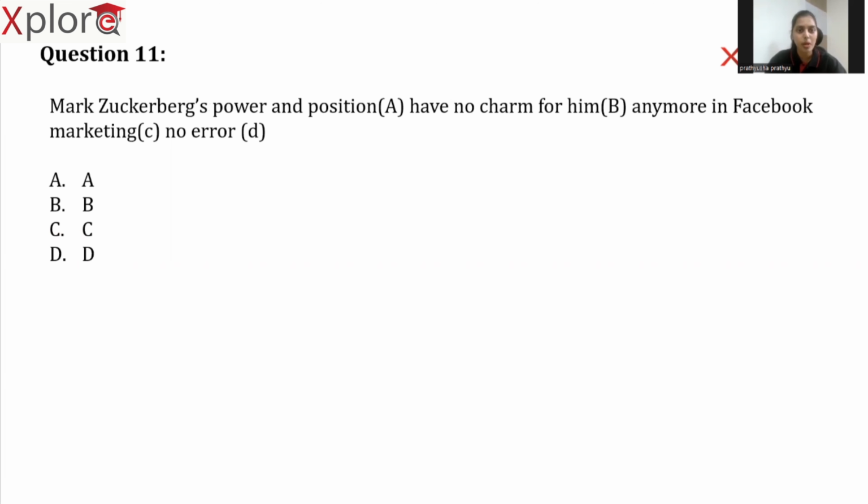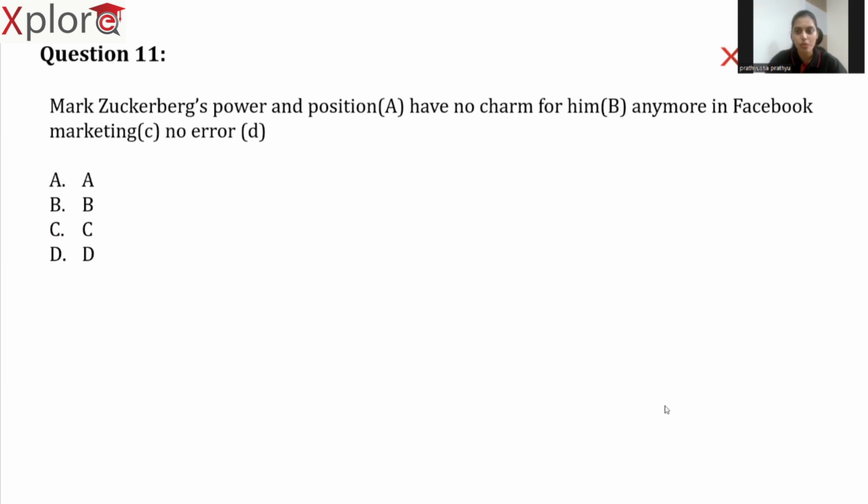Mark Zuckerberg's power and position have no charm for him anymore in Facebook marketing. So here, what we need to do is, we have a sentence and that one sentence has been divided into three parts. And you need to identify what the error is in this sentence. If there is no error, we need to choose option D, no error, as our answer.